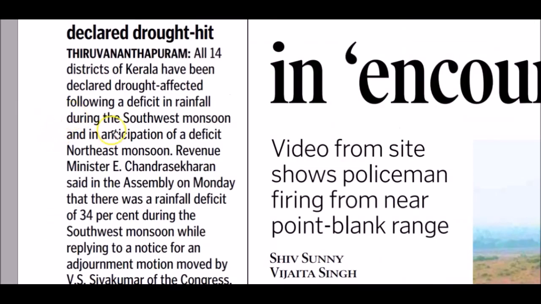According to this article, there is a deficit in the rainfall during the southwest monsoon in Kerala, and there is anticipation of deficit in the northeast monsoon as well. In this background, there was a total deficit of 34% during southwest monsoon. That's why Kerala recently declared all districts as drought hit, and recently sought central government's assistance.